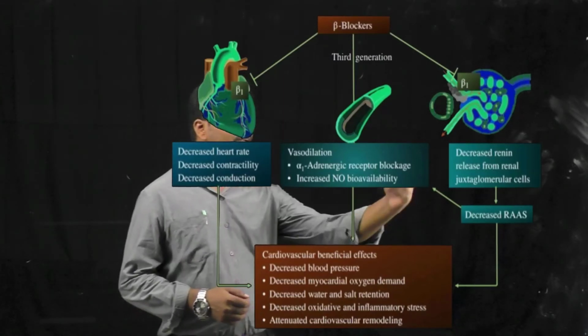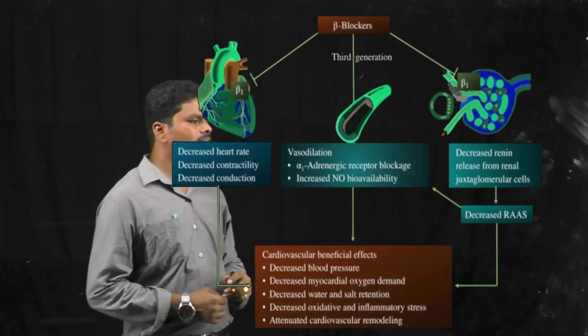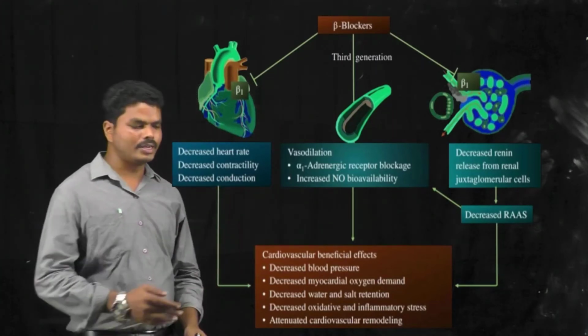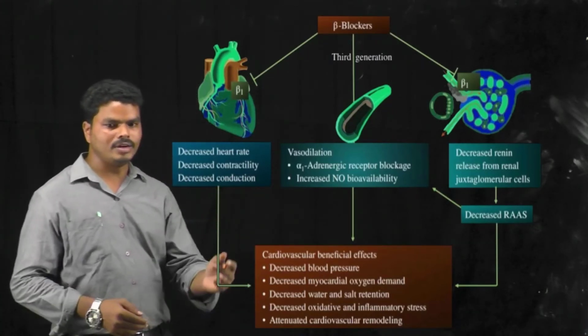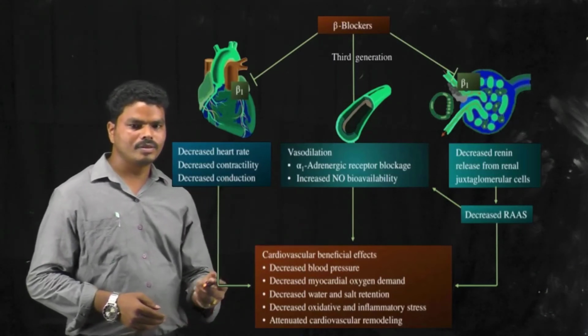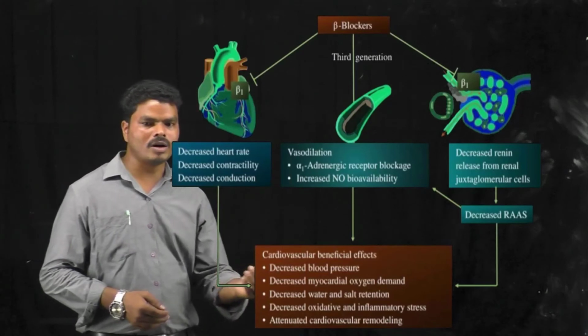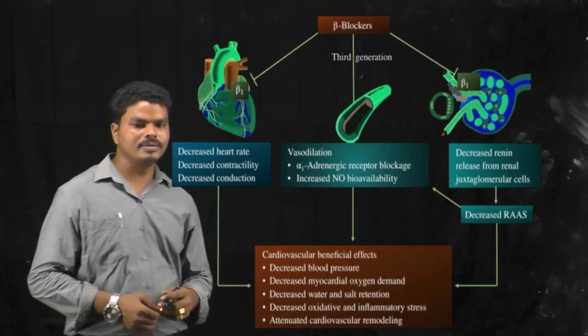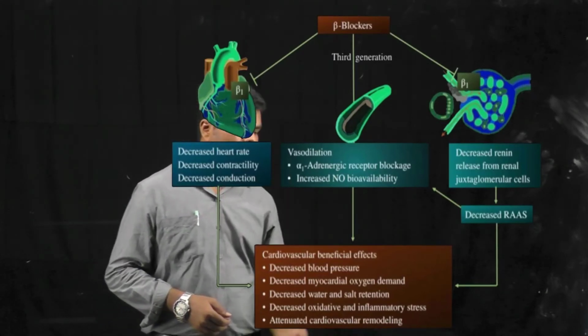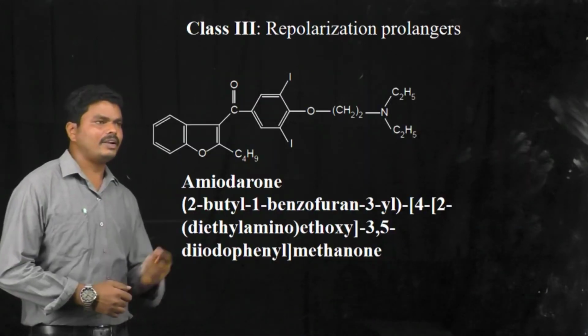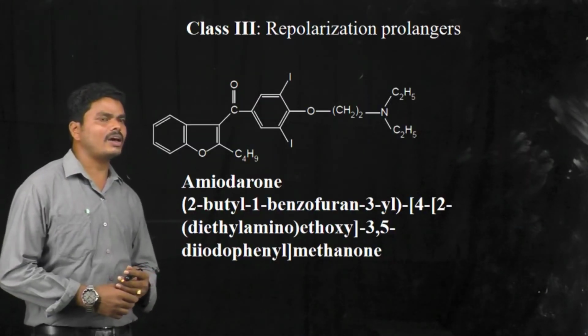In the kidney, they decrease the secretion of renin, thereby producing complex actions like decreased blood pressure, decreased myocardial oxygen demand, decreased water and salt retention, and decreased oxidative and inflammatory stress.